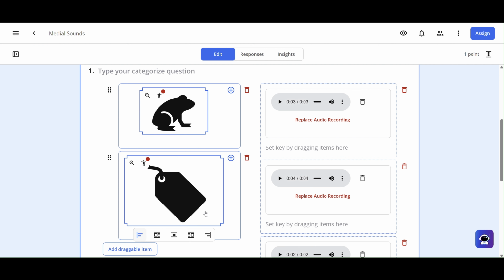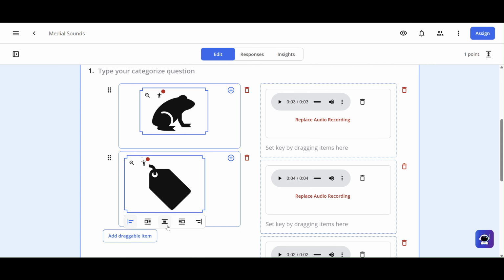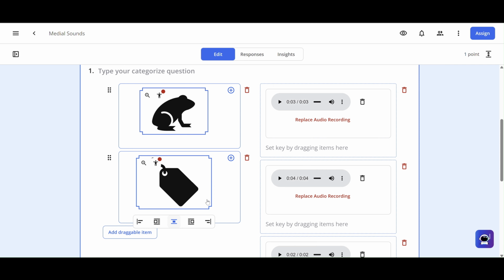I'm going to make them slightly smaller. I'm not going to make them so small that the students can't tell what it is. But I do want to do several of these, and I don't want to have them scroll the whole time to see all the images.